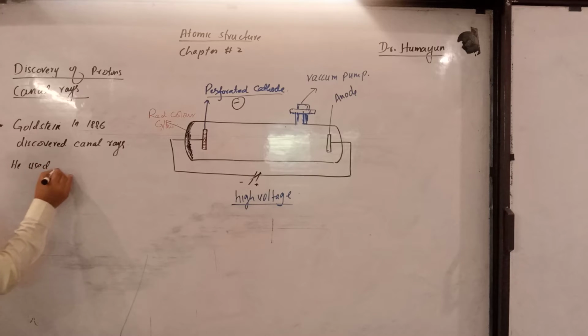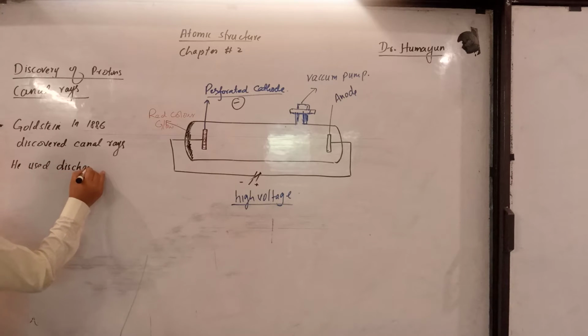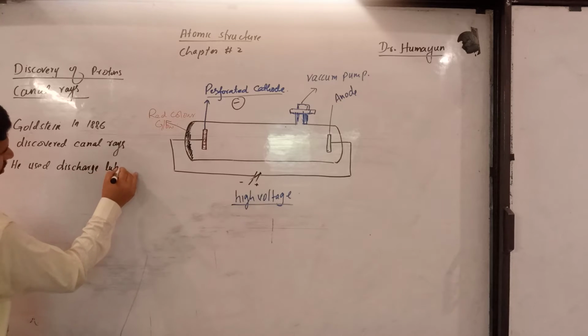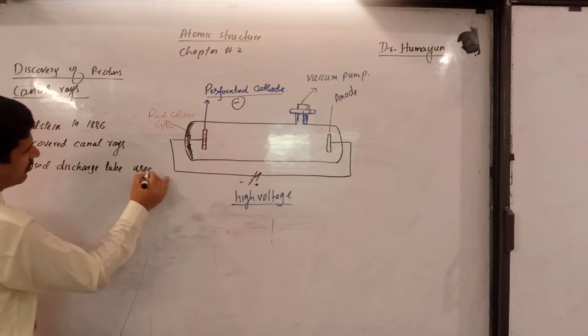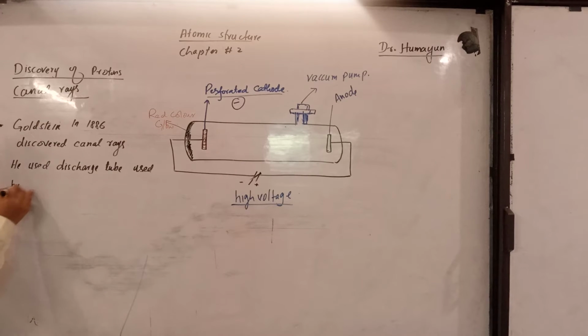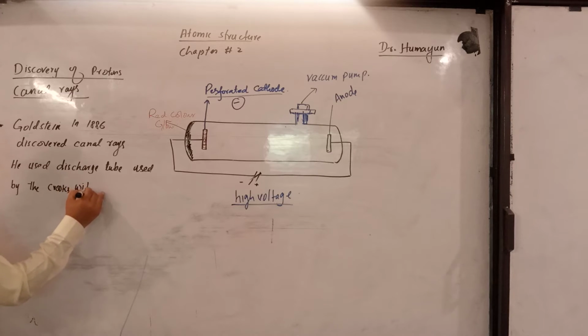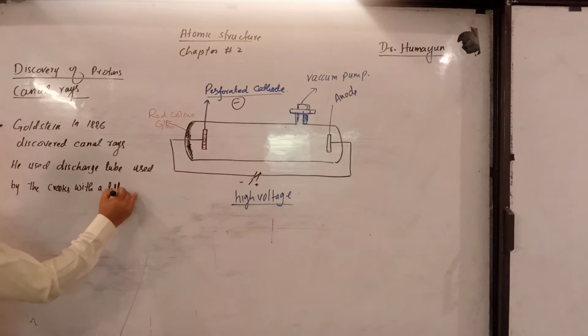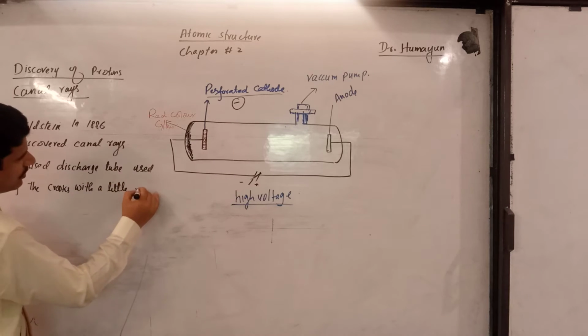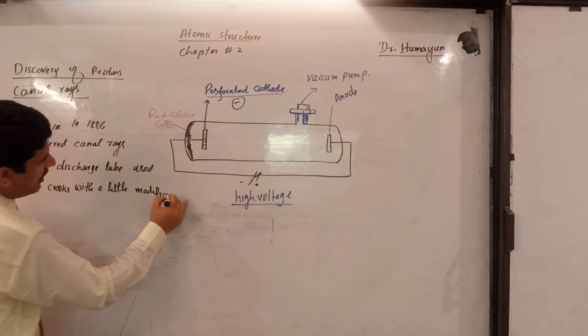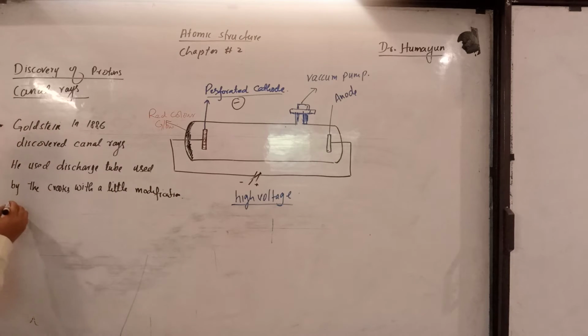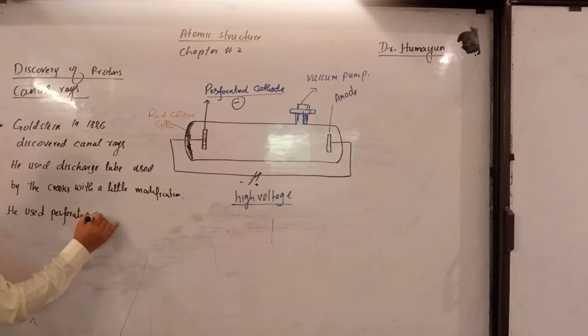He used the discharge tube used by Crookes with a little modification. And what was the modification? He used a perforated cathode.